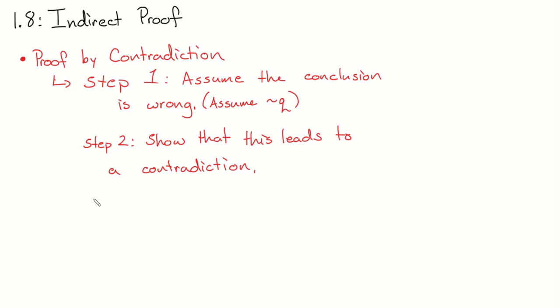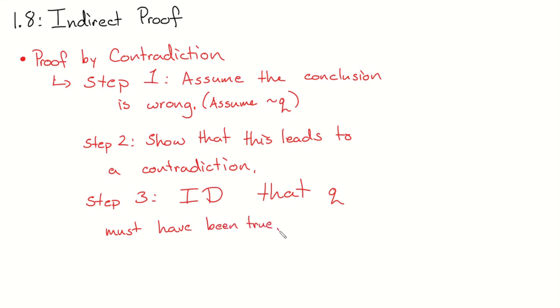Show this leads to a contradiction, and then therefore, once we have a contradiction, step 3, we will identify that our original conclusion, which I'm going to say is Q, must have been true. Because I'm not going to write test questions regarding this, we're not going to go crazy into it. They're not going to look quite like 2 columns because the logic does feel like we're not really doing anything sometimes. Let's do one.